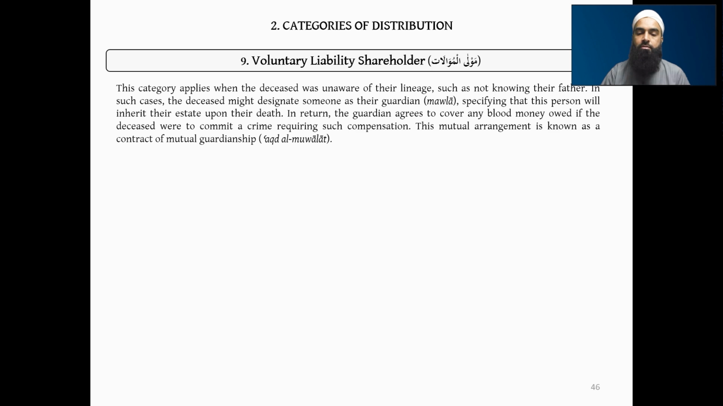So the point of this one is, in return, the guardian agrees to cover any blood money owed if the deceased were to commit a crime requiring such compensation. So the idea is there is an agreement between the two of them, right? That I will cover, as a guardian, the costs that are incurred because of you, but as a result, I want benefit from you in the sense that if you pass away, then I will inherit from you. This mutual agreement that they have is known as a contract of mutual guardianship, Aqdul Muwalat. So this is what makes this person the Mawlul Muwalat, voluntary liability shareholder.